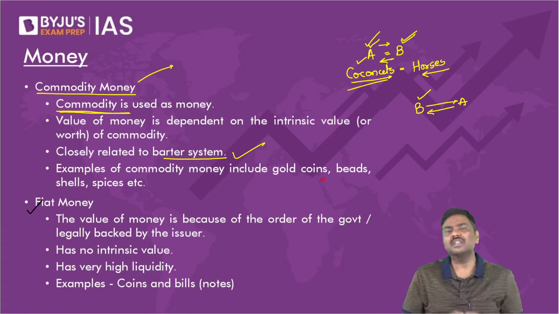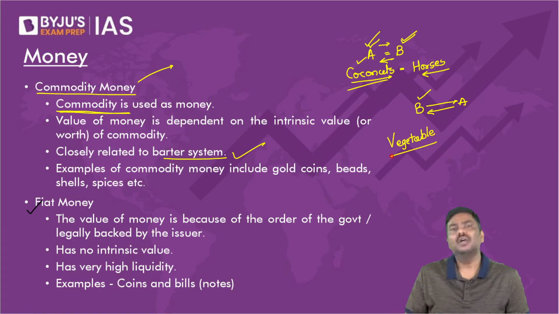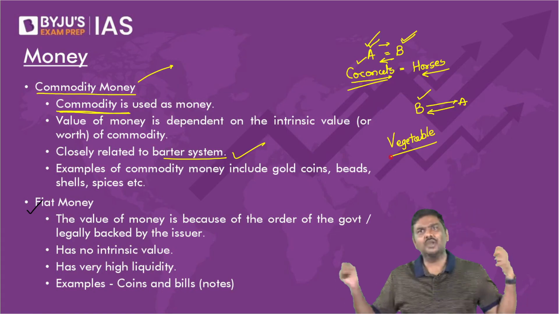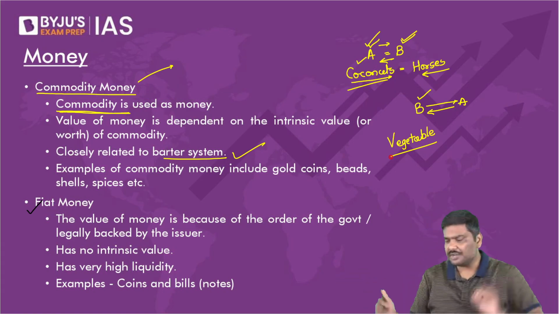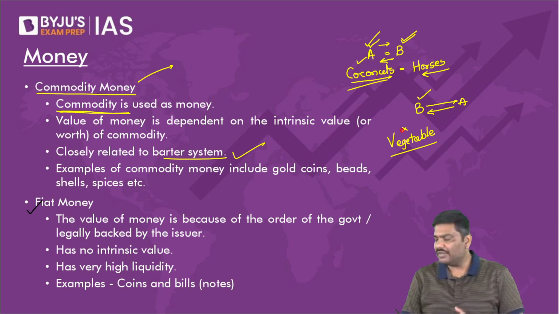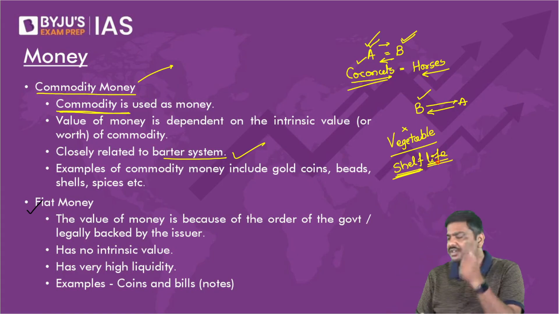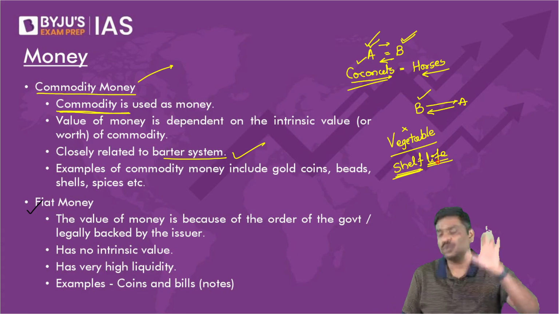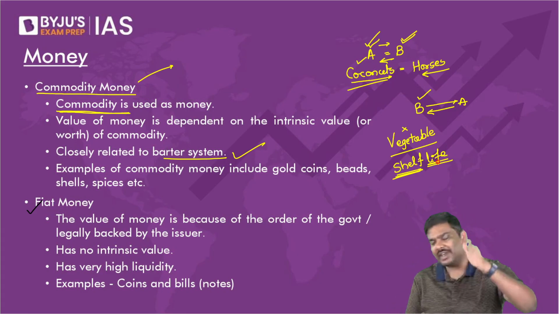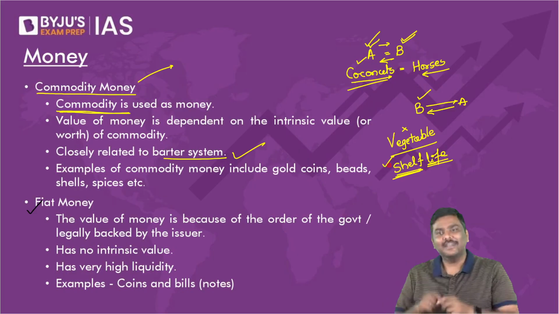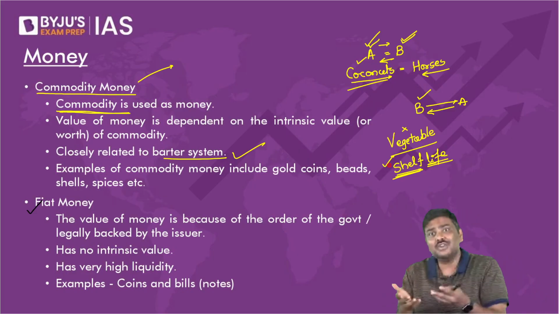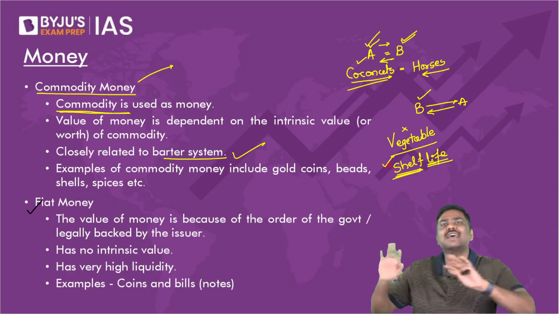And there is one more problem with the barter system. Please understand this. Imagine there is a vegetable instead of coconut. Do you think a vegetable can sustain for a longer duration? Can you store vegetables for a longer duration? No. Can I simply say these have a very short shelf life? Very short shelf life means these will be spoiled very soon. They become unfit for consumption very soon. In that case, the barter system will force you to dispose of, sell off the products as soon as possible.